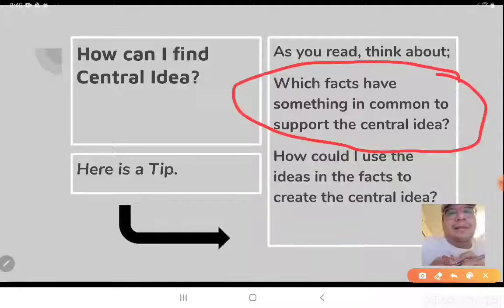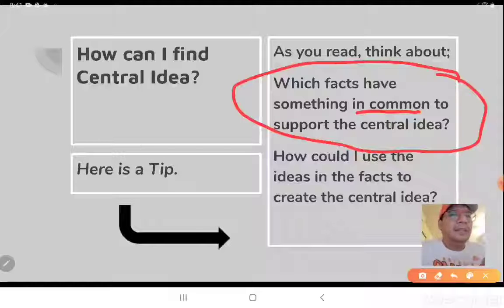Basically, we need to find out, not just put any fact there that they put in the reading. As we read and finish reading, we'll identify certain things that link together, right? So that's important. Make sure that they're in common. That's the main part there, not just facts.